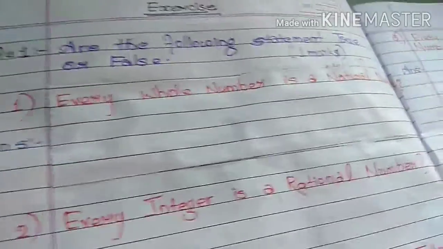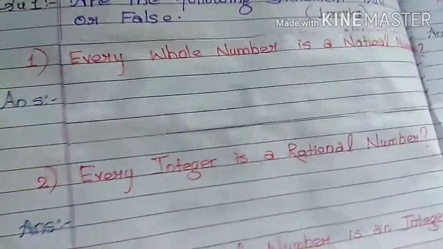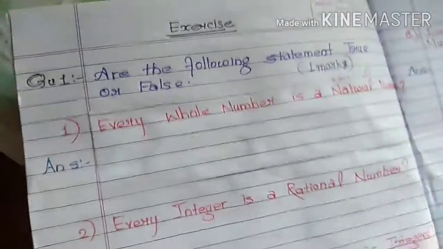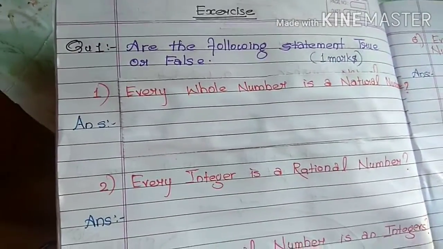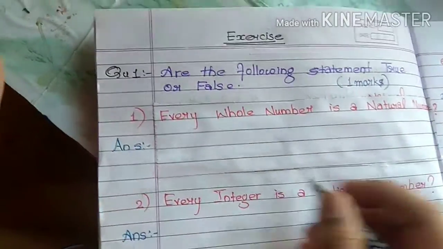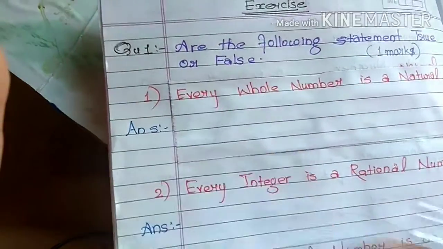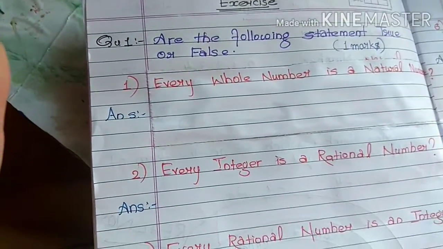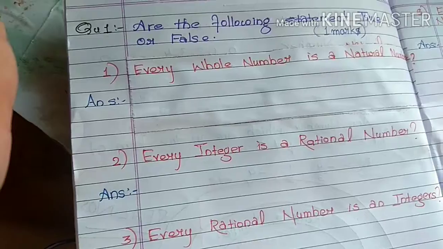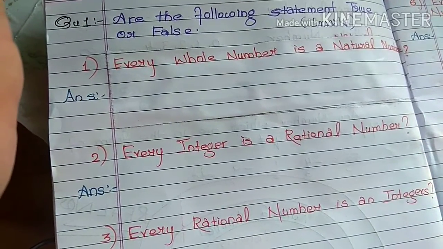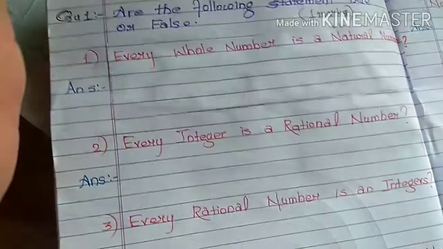So the first one is, every whole number is a natural number. Is it true or false? In true or false we have to say the answer. So the answer is false, because 0 is a whole number but it is not a natural number.